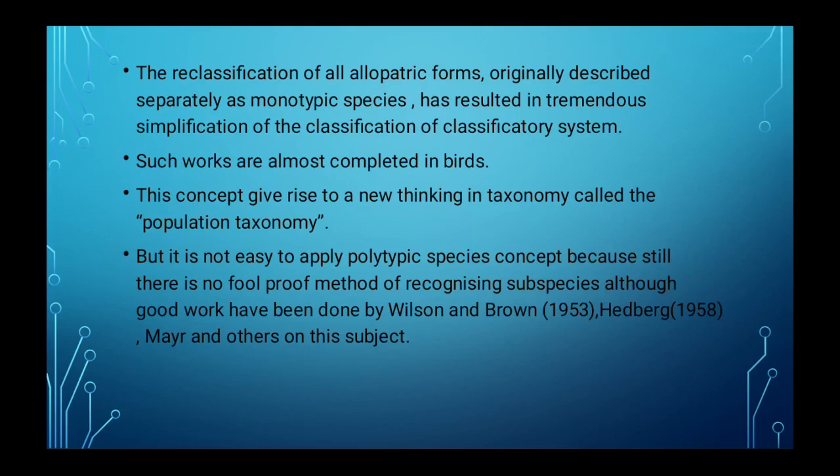As we said, the classification is very much simplified due to the introduction of concepts like monotypic and polytypic species.